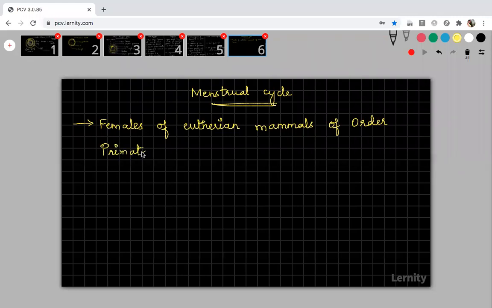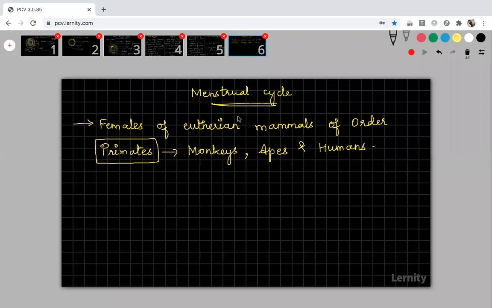organisms, okay? You have the taxonomical classification: kingdom, phylum, class, order, family, genus, species, right? And under this, the organisms belonging to the order are called primates. Organisms that come under order primates are monkeys, apes, and humans. These are the organisms that come under the order primate. So this is very, very, very important.